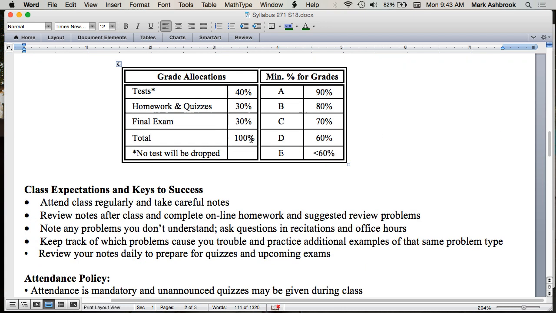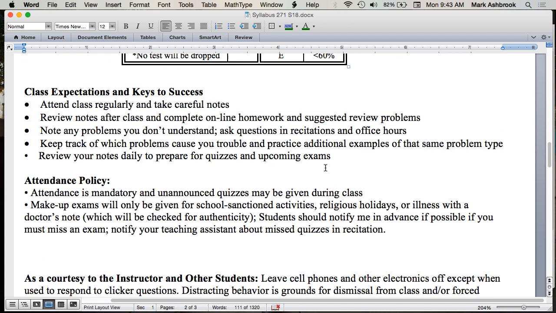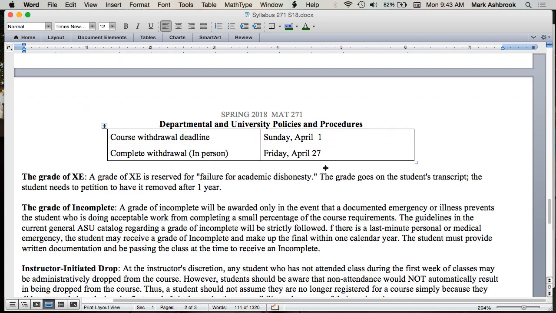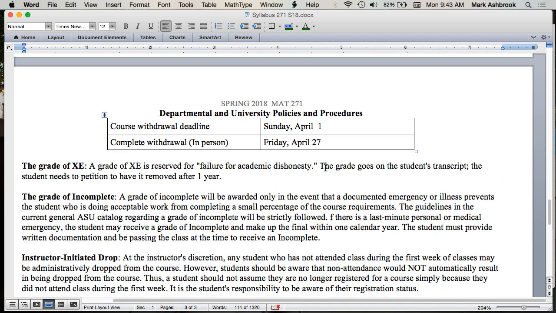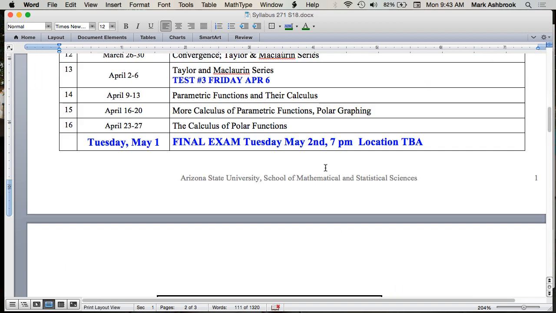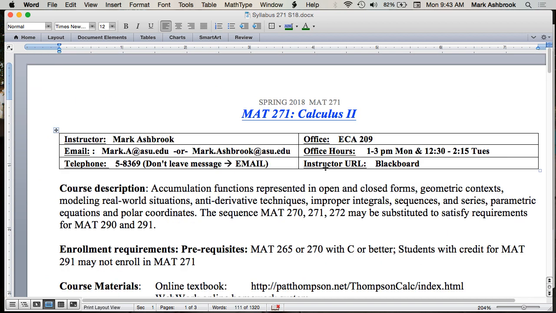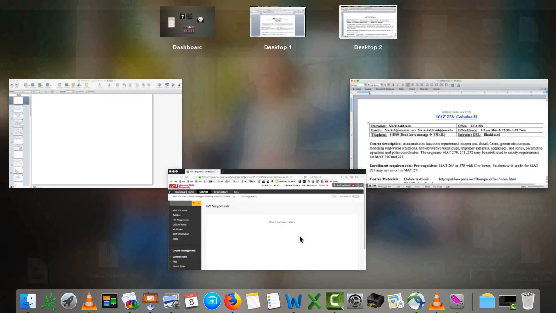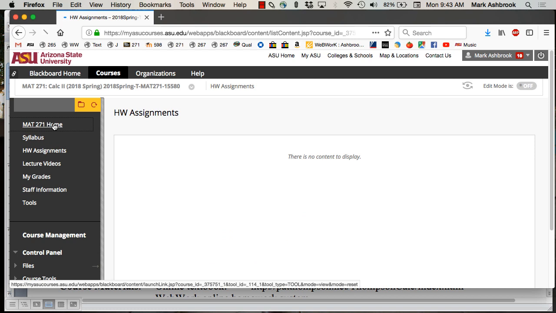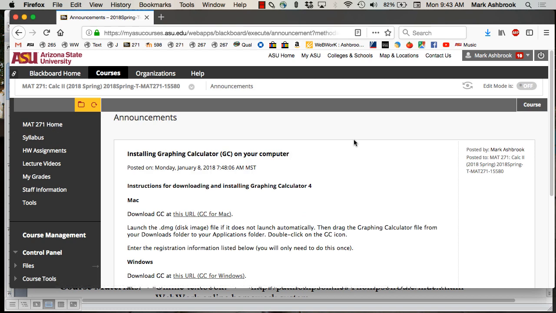Okay, this is the breakdown of the course, grading, all the fine print. So that's just standard syllabus stuff. Any questions so far? So let me show you Blackboard. This is posted on Blackboard. If you go to Blackboard, that's going to be our home base. That's where I'm going to post homework, post grades, so it'll be our home base for the course.